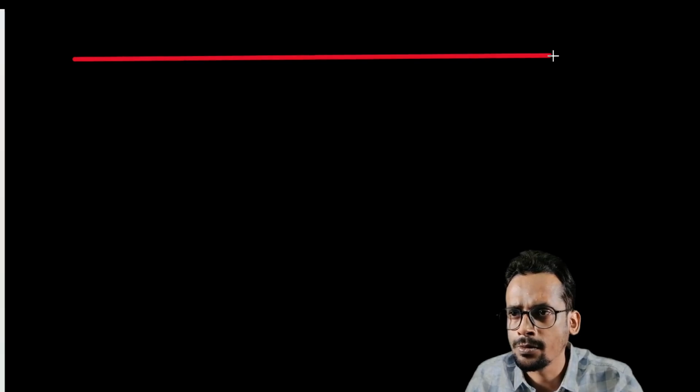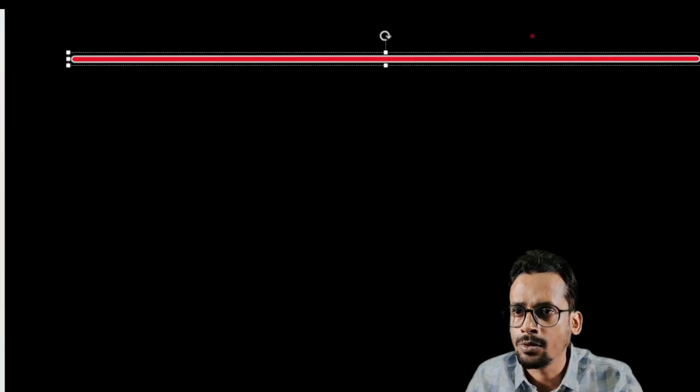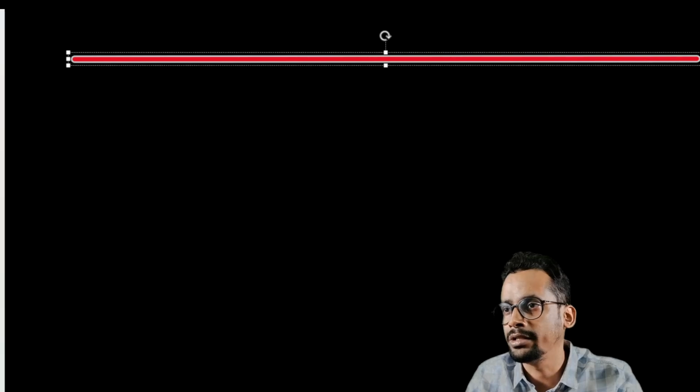First, let me take a shape. Now let me take a marker, then I'll start writing.